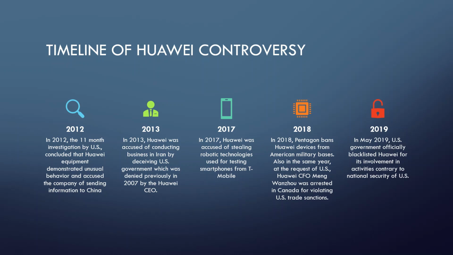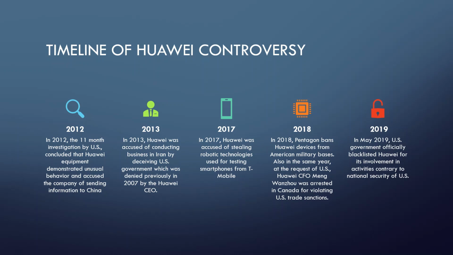Among the charges against Huawei, the United States claims that Huawei's founder Ren Zhengfei falsely told the FBI in 2007 that the company did not violate any US export laws and had not dealt directly with any Iranian companies. In 2017, Huawei was accused of stealing robotic technologies, used for testing smartphones, from a T-Mobile facility. In 2018, the Pentagon banned Huawei devices from American military bases.